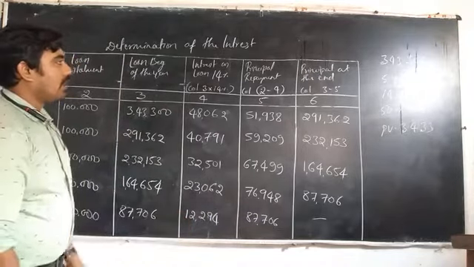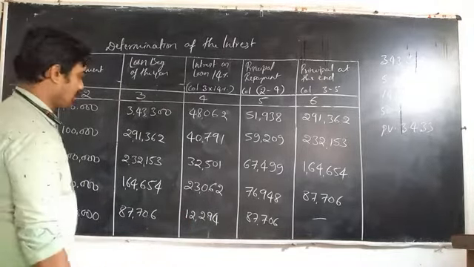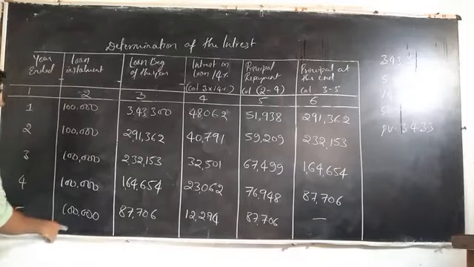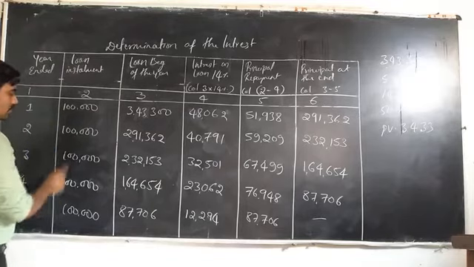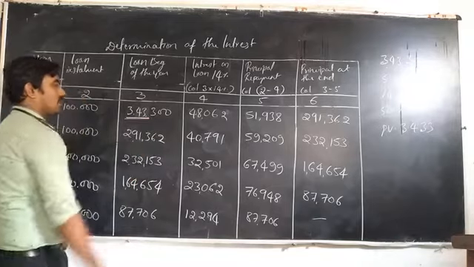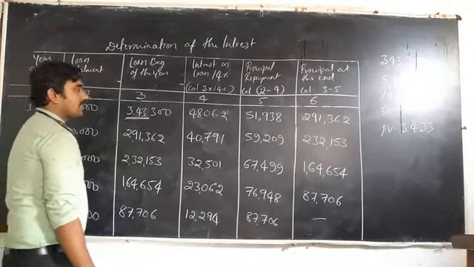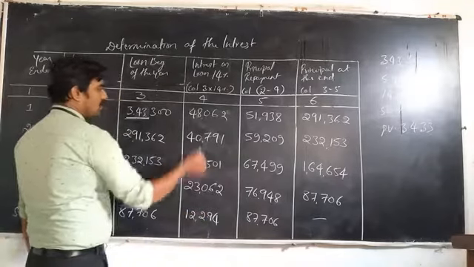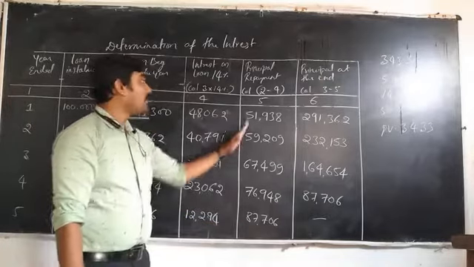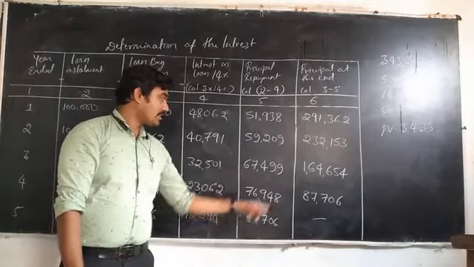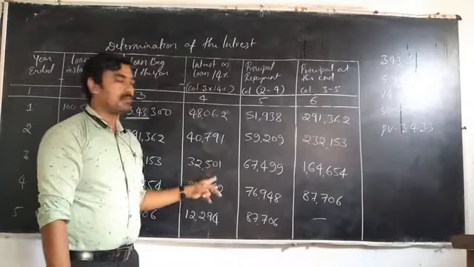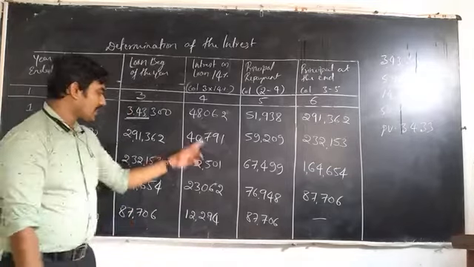There is no amount at the end of the accounting year. So the company is providing the installment amount as 1 lakh rupees at the end of each year. That means 1 lakh, 1 lakh, 1 lakh, 1 lakh, total 5 lakh rupees. The loan at the beginning is 3,43,300, and out of the installment amount they are providing the interest amount this much and the principal amount this much. So this is only the principal amount, this is the interest. So excess amount is provided by the company to the loans. So this is the excess amount, that means interest.